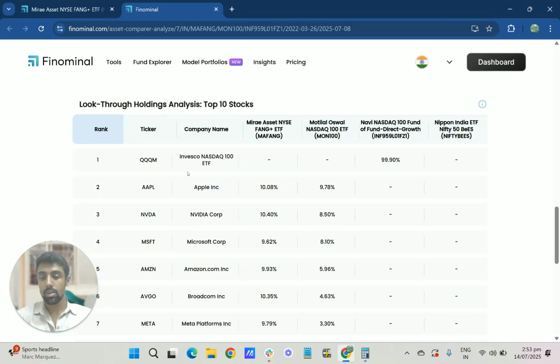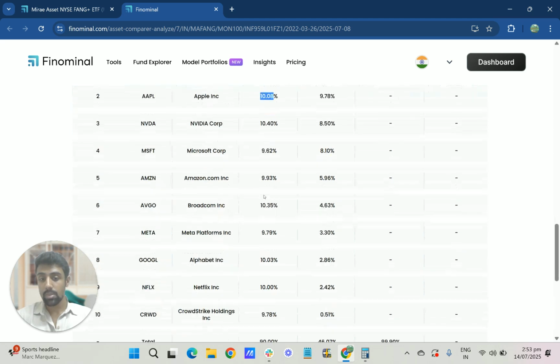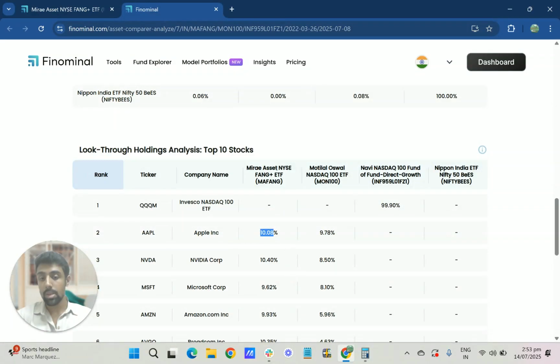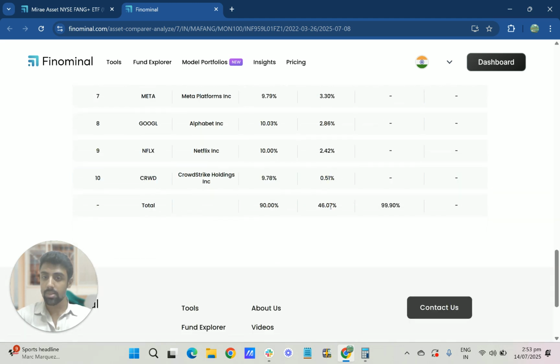When you look into the top 10 stocks, as I mentioned, Navi is just holding this ETF from Invesco, whereas for Mira Asset you can see the top 10 stocks are 10%, 10%, 10%, 10%. The top 10 stocks in Mira Asset sum up to 100%, whereas in Motilal Oswal they sum up to 46%.